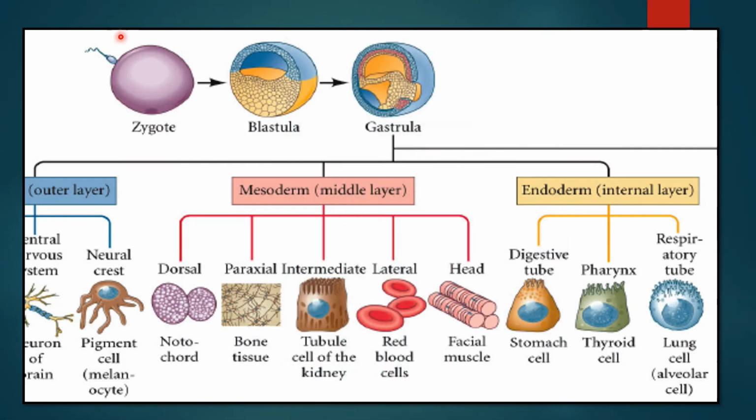See, here you can see after the fusion of sperm and egg, the formation of zygote, blastula, gastrula, where you can find the outer layer, middle layer and endoderm, that is the internal layer. Central nervous system, pigment cell, notochord, bone tissue, tubule cell of the kidney, RBC, facial muscle, stomach cell, thyroid cell, lung cells.